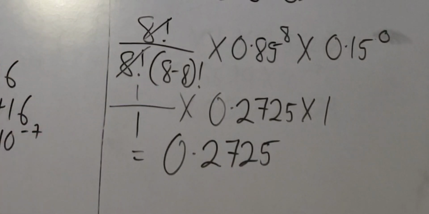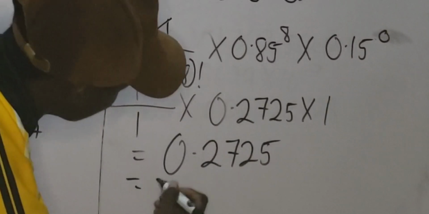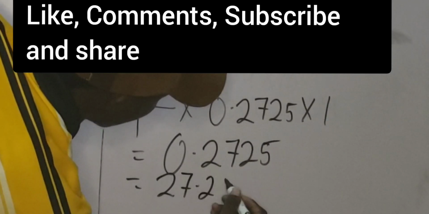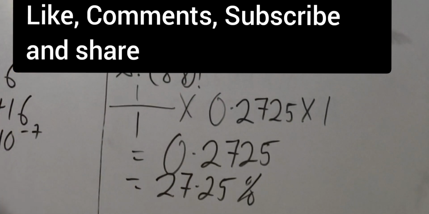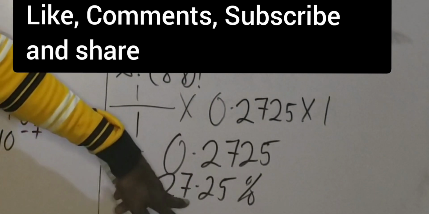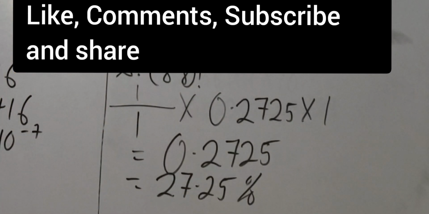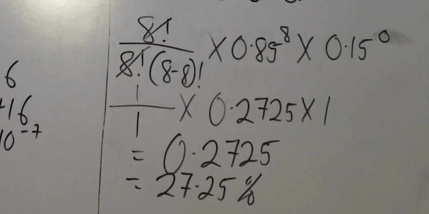You can convert it to percent by multiplying this by 100. You understand? So if you multiply this by 100, you're going to get 27.25%. That is the probability that all the seedlings will survive. Do you understand? So that is how to deal with the question.